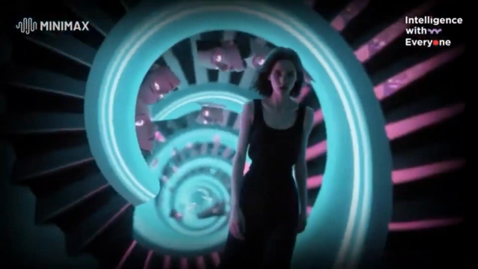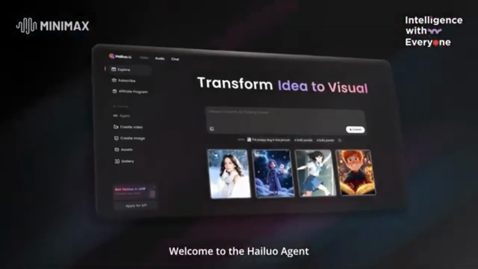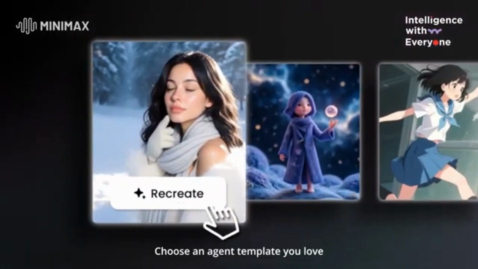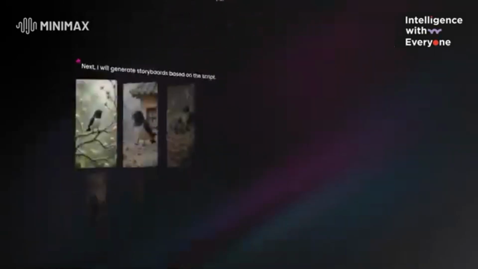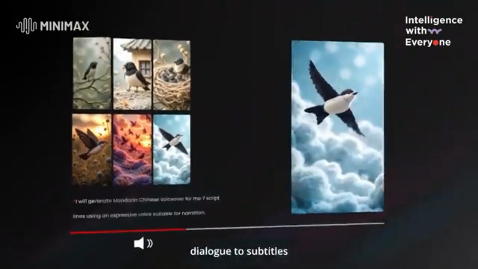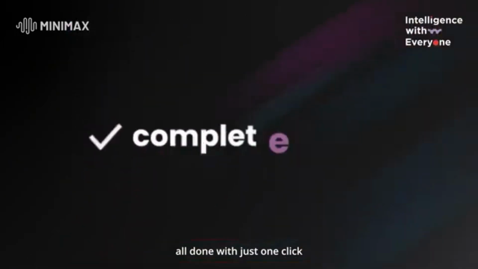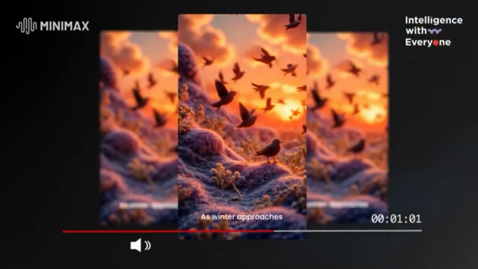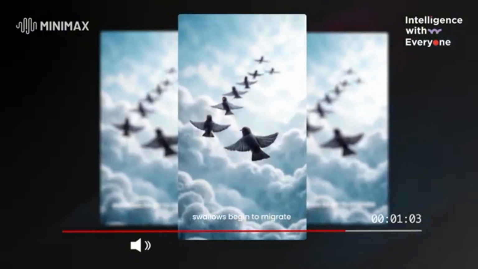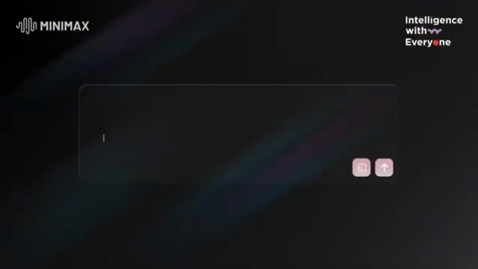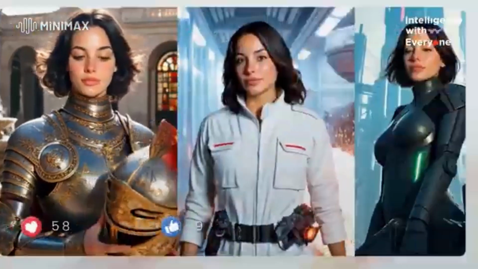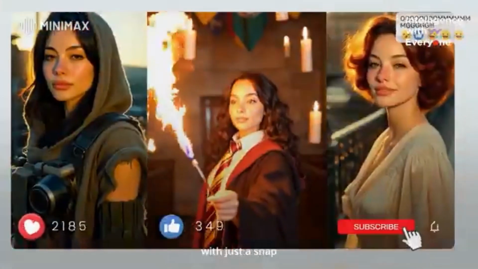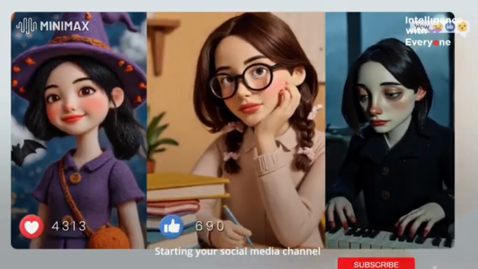Next up, we have Minimax Video Agent. This week, Minimax launched the beta version of Video Agent, which is a fully automated video generation tool. Users only need to provide their creative ideas, and the intelligent agent will complete the video creation. Video Agent's technical roadmap is divided into 3 stages, currently supporting only template-driven video generation. In the latter half of the year, Minimax Video Agent will gradually introduce semi-automated custom videos and fully automated video generation features, truly realizing the vision from creativity to video.